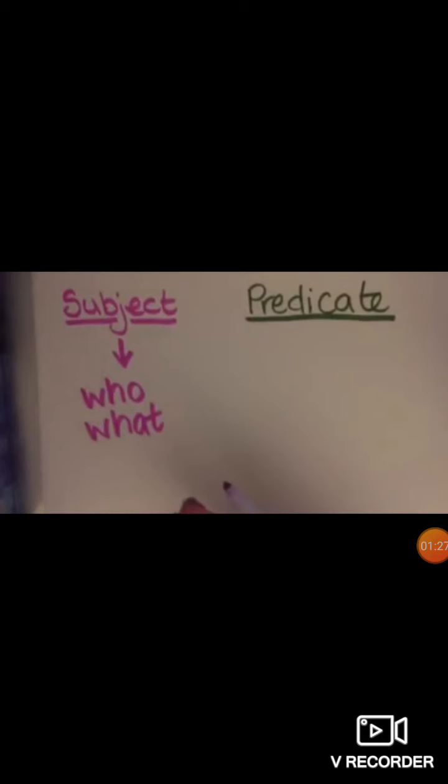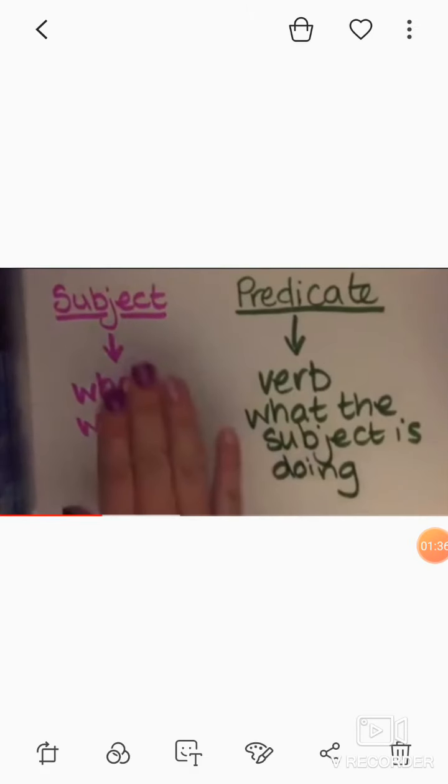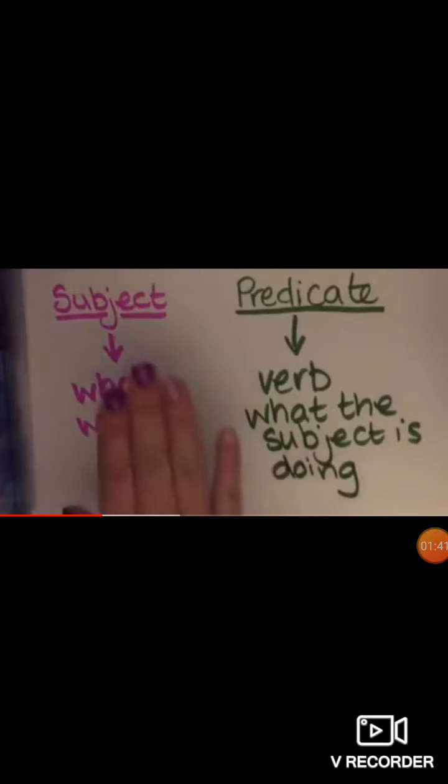Now, speaking about the verb, that is the predicate. What is a predicate? A predicate is a verb, a doing word, an action word. As I told you, the verb becomes what the subject is doing. So it is very simple. Now let us see. I have made some sentences and examples for you to understand what subject and predicate are.